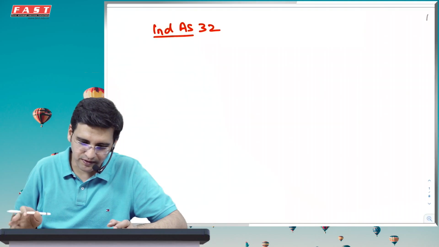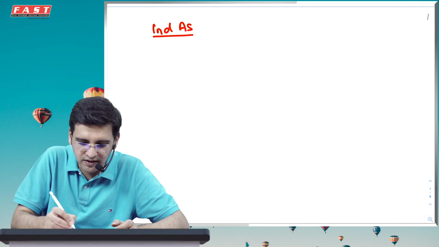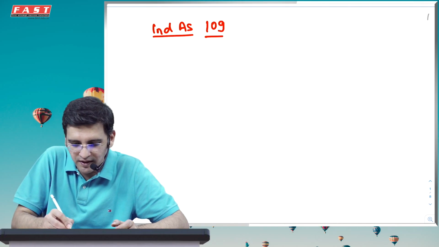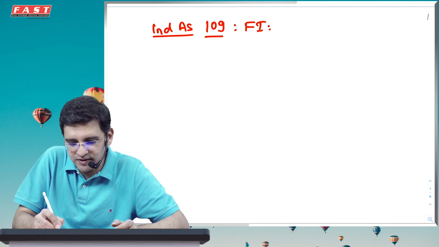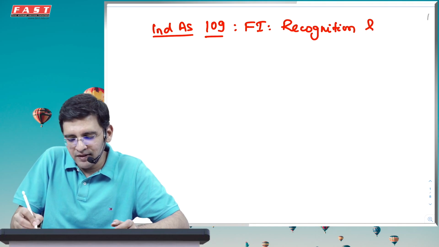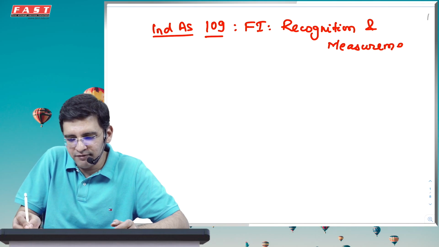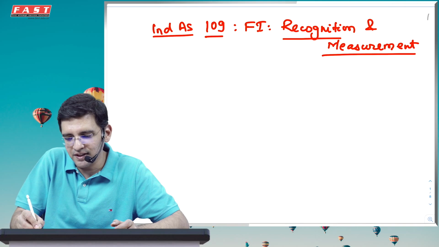However, what we are going to discuss here is not Ind AS 32. That is something which we have already covered. This video is on Ind AS 109, which is financial instruments, recognition and measurement. Now from the name you should understand that recognition and measurement means the accounting will be covered in this Ind AS completely.